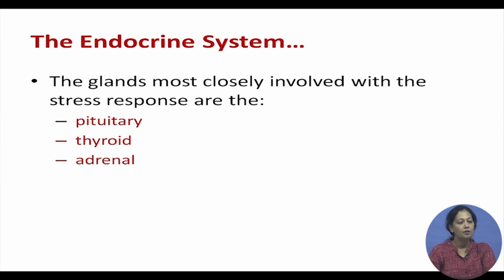The major glands in the endocrine system that are involved with stress are the pituitary gland or the master gland, the thyroid gland and the adrenal gland. Very frequently we come across people suffering from hypothyroidism due to stress.